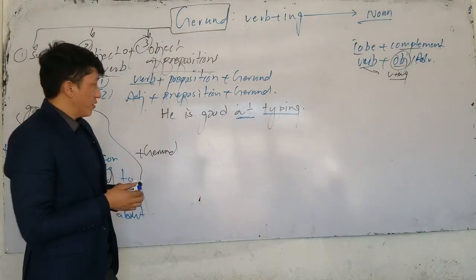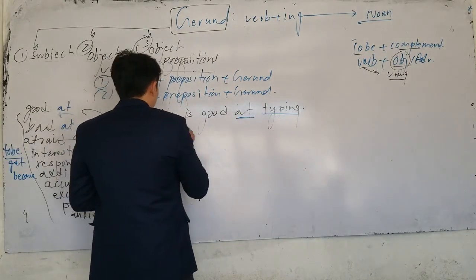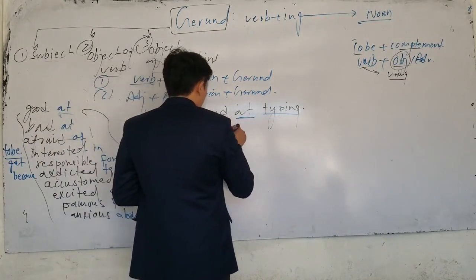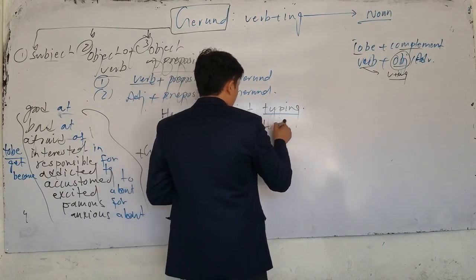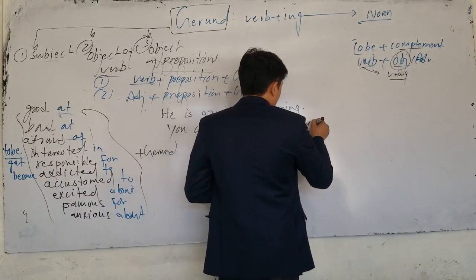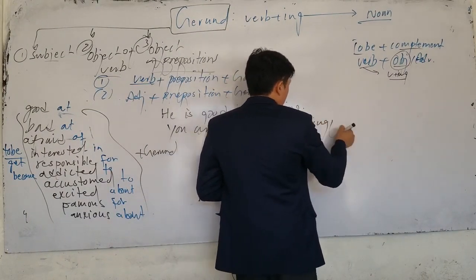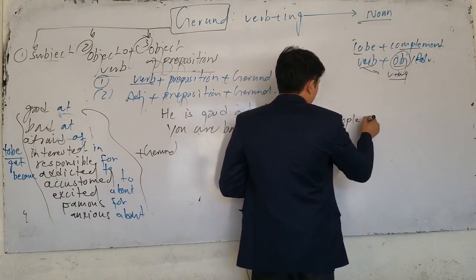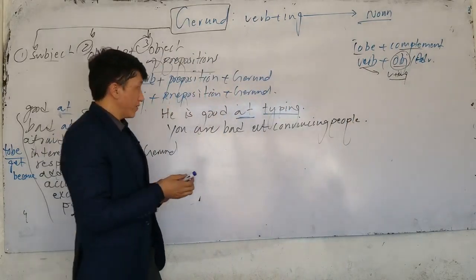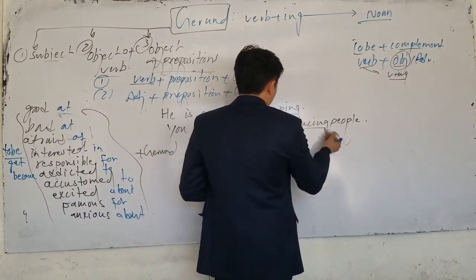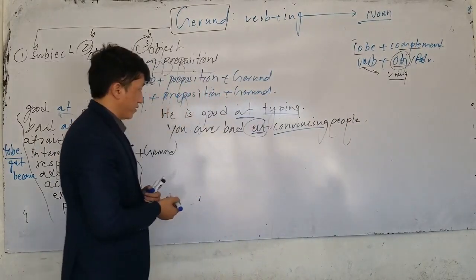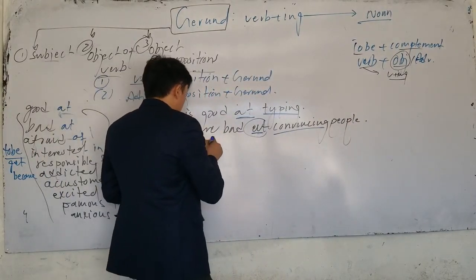Preposition. Or next sentence, you're bad at what? Convincing what? People. You're bad at convincing people. Which one is gerund here? Gerund is convincing. And at is what? Preposition.